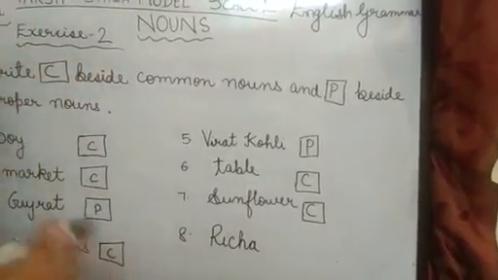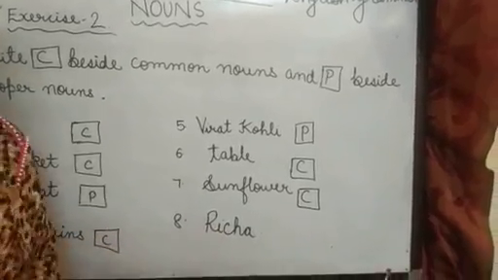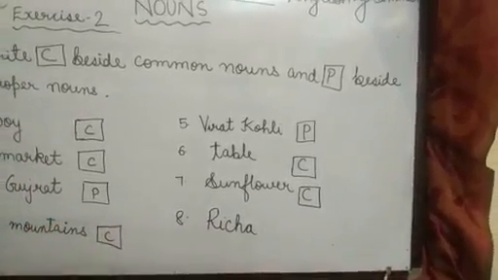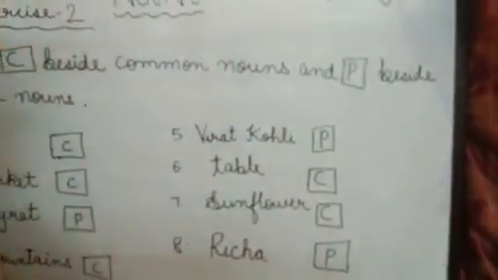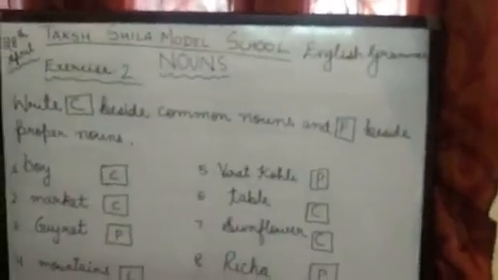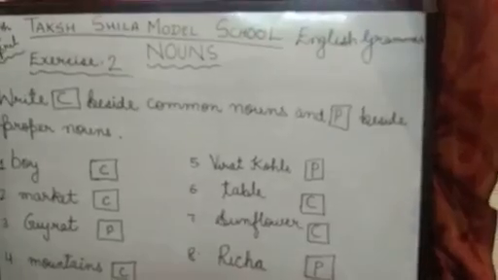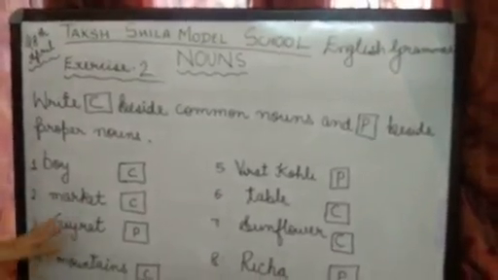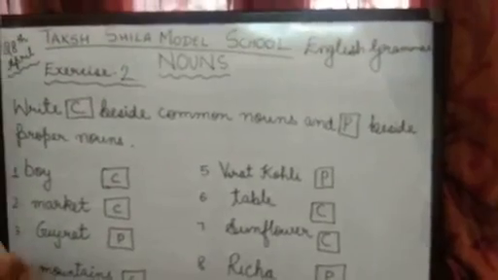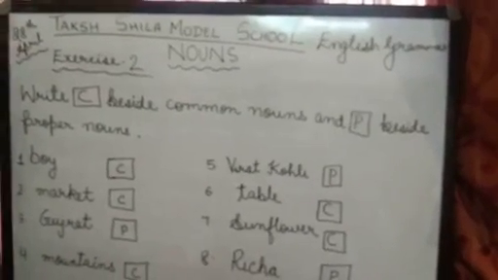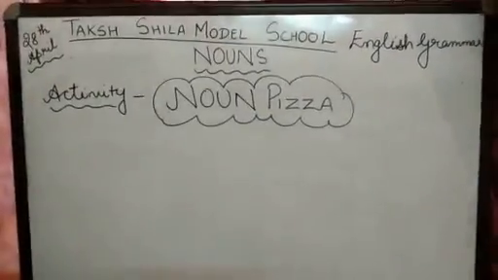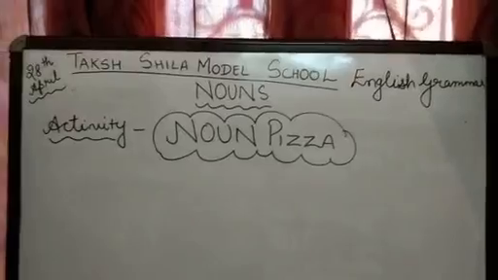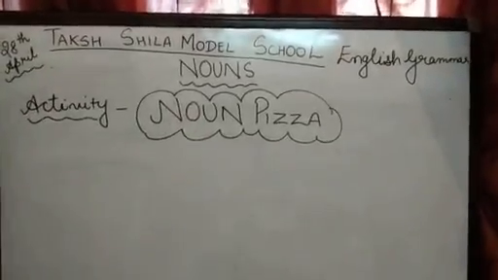Richa. Again, what is this? It is a particular name given to a girl. Specific name of a girl. Richa is a proper noun. Okay. Now class, after this, we are going to do one activity. I will show you an example on the board and the same way you have to make the activity with the paper. Okay. Class, we are going to do the activity and the name of the activity is noun pizza.